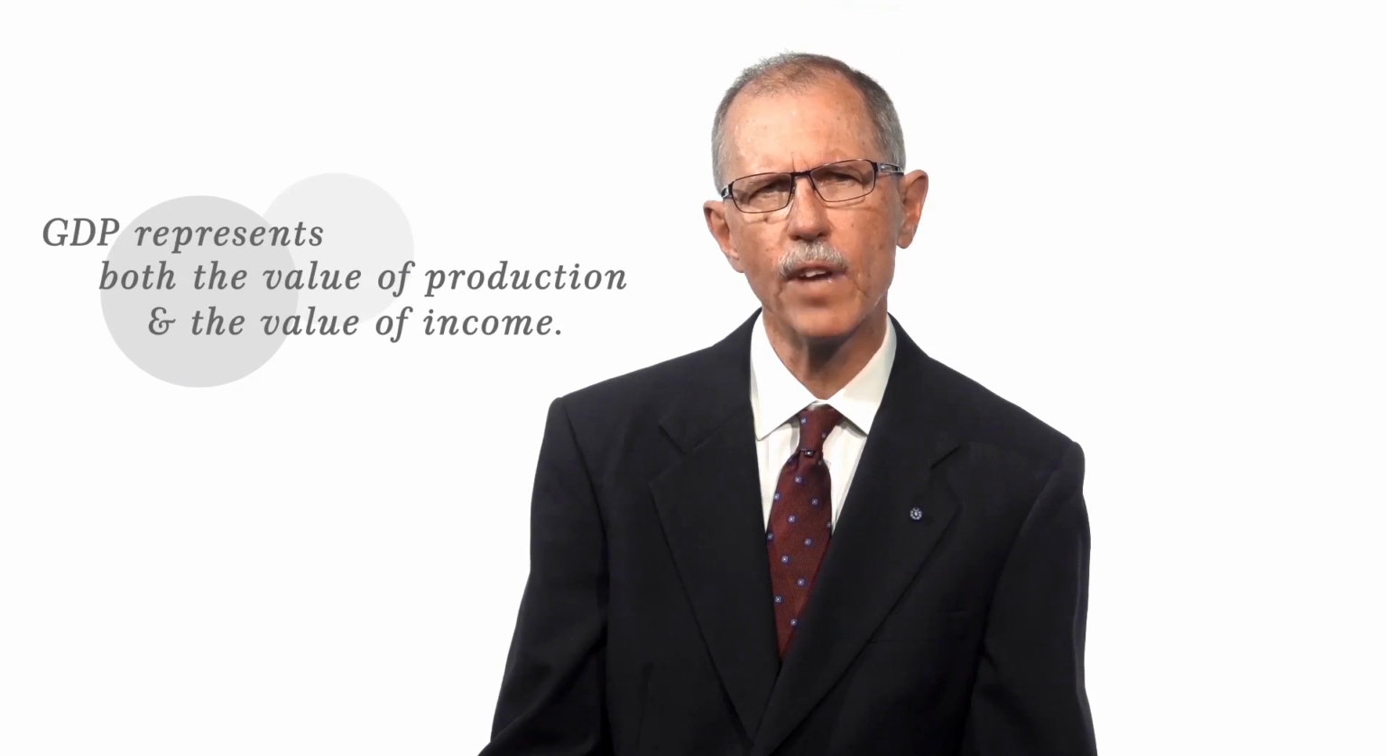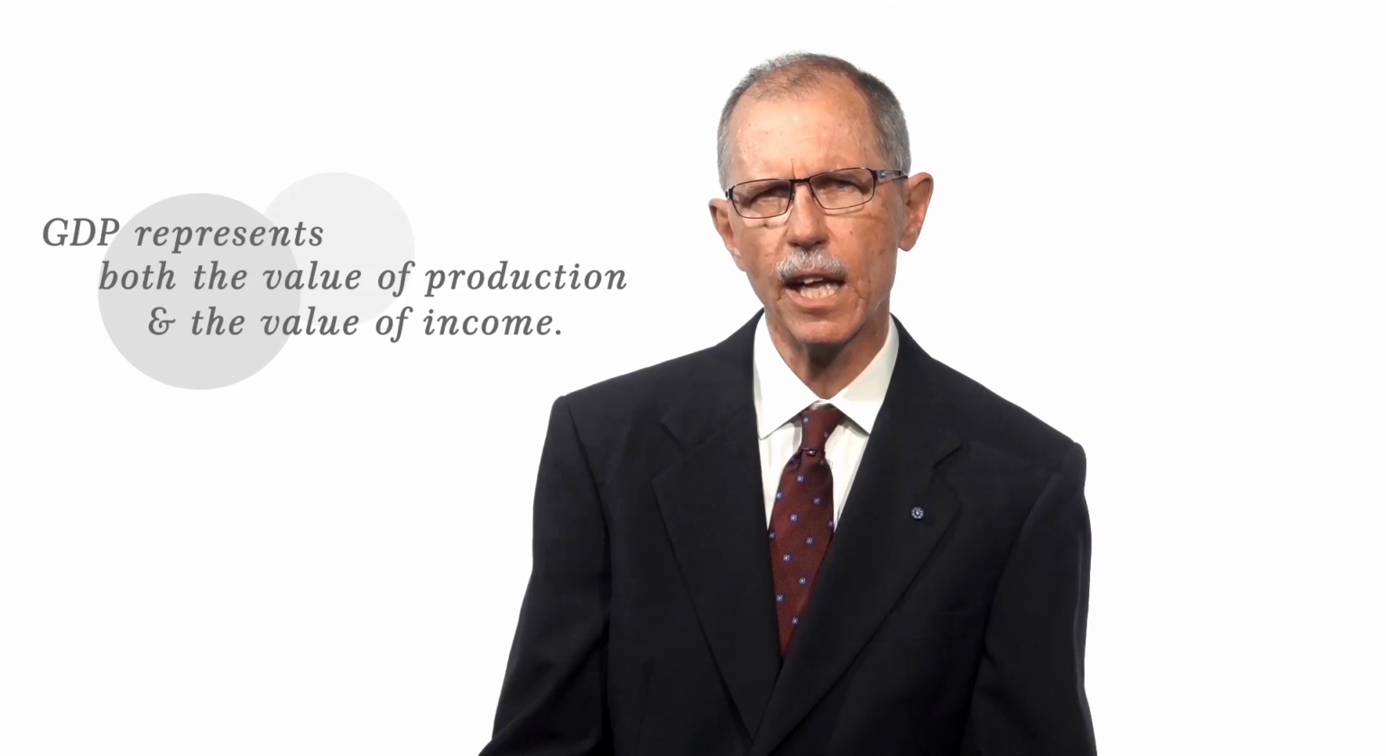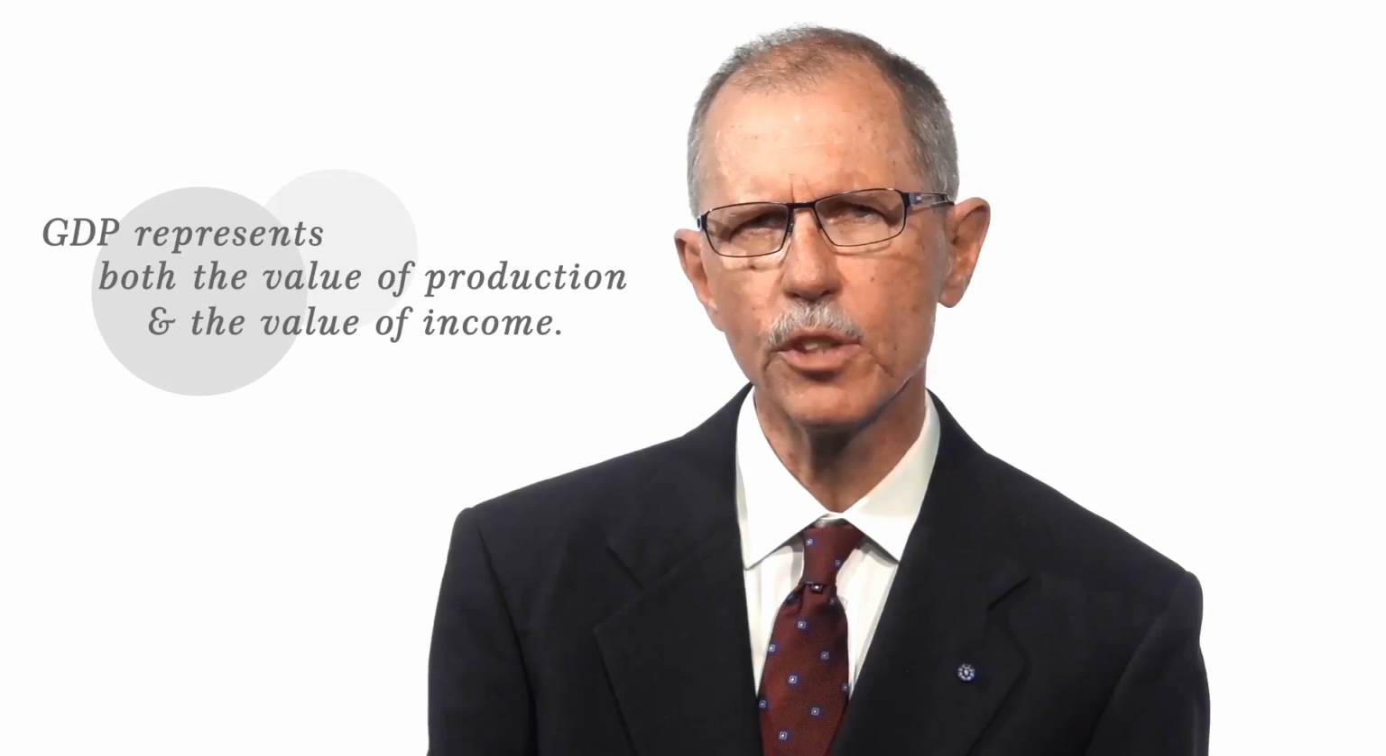Let's return to the fact that GDP represents both the value of production and the value of income. It represents both because production generates income for owners of resources used in the production. For example, the $30,000 price of the new car is paid out to workers, owners of the automobile company, and others who provide resources used in the car's production. The market value of production is the same as the market value of incomes.